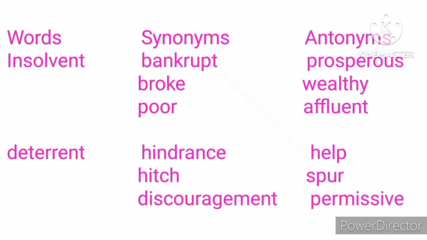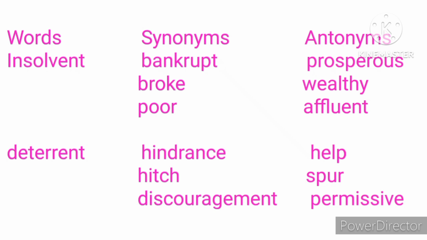1. Insolvent. The word insolvent means to be unable to pay debts that you owe, to be bankrupt, to be broke, to be poor. So if someone says that an institution or a person is insolvent, the person is simply saying that the person is poor and can't afford to pay what he or she owes or what the institution owes.